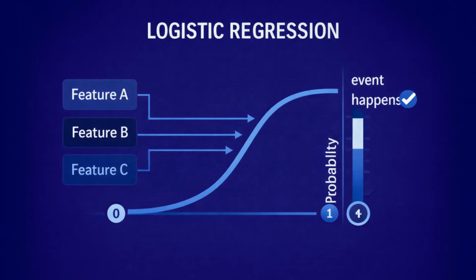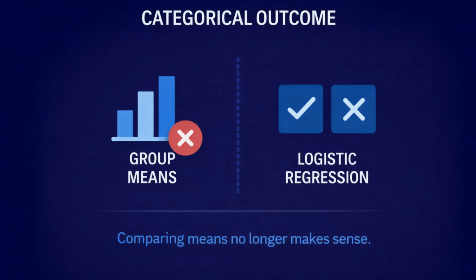Logistic regression is used when a research study has a categorical outcome rather than a numeric one. It exists because some research questions are not about average scores, but about whether something happens or does not happen. In earlier analyses like ANOVA, ANCOVA, and MANCOVA, the outcome is numeric and the focus is on comparing group means. When the outcome is categorical, such as yes or no, present or absent, completed or not completed, comparing means no longer makes sense. Logistic regression is used instead.